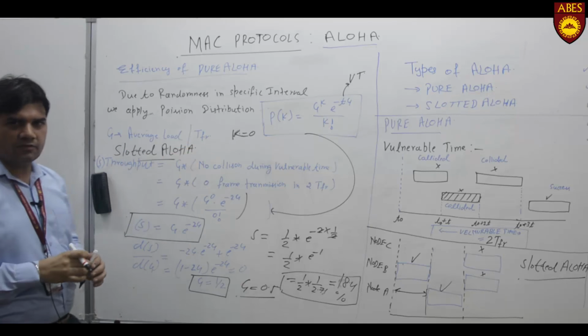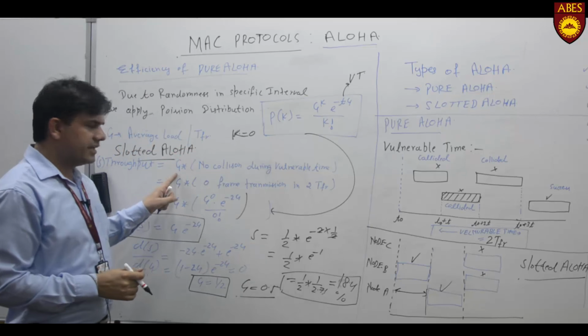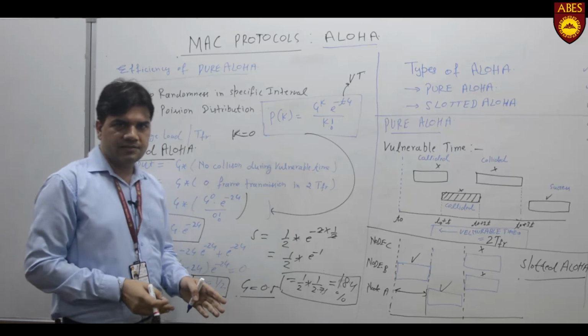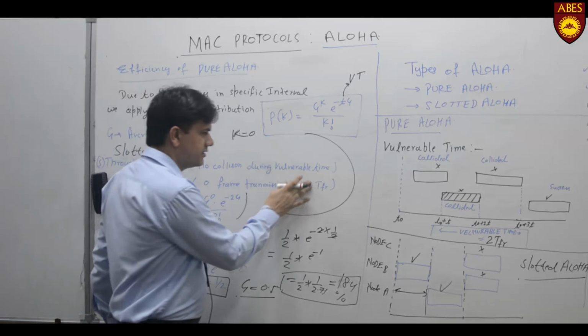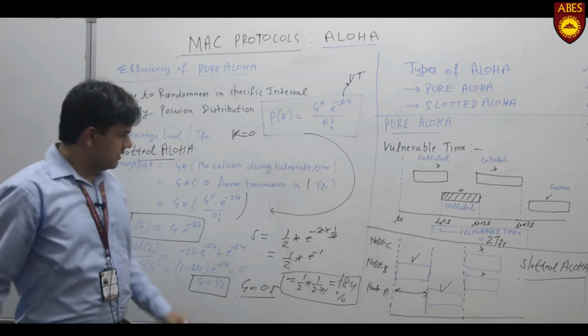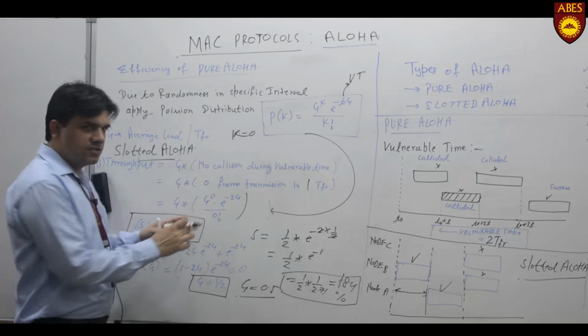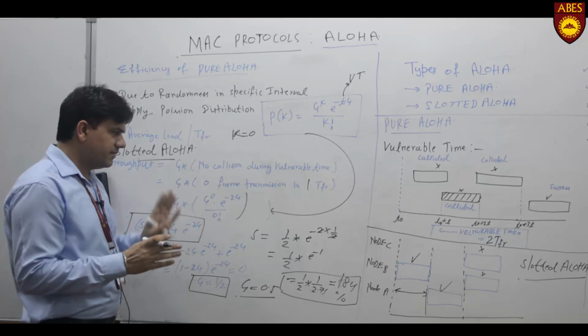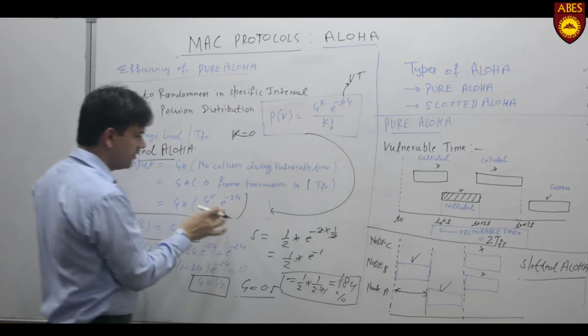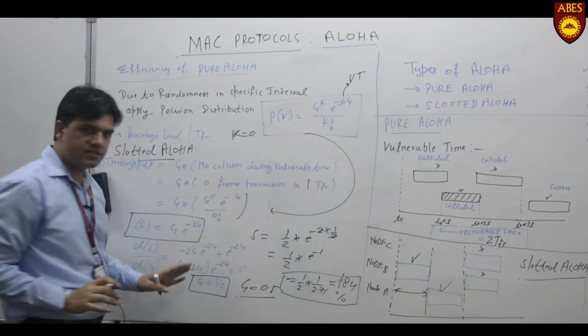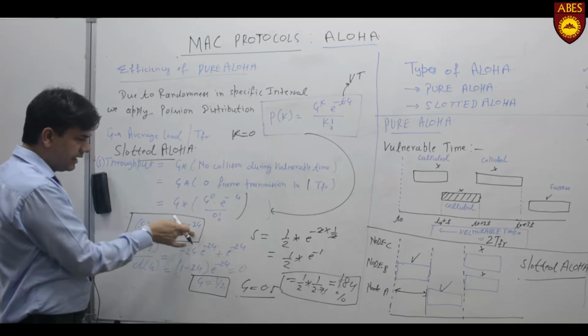For slotted Aloha, what will be the changes here? Again G, some load is being offered to the channel, with no collision during the vulnerable time. Vulnerable time in this case is 1 TFR. Now G raised to power 0 means 0 frame transmission by others, this would be the same. The T value, previously it was 2, now it will be 1, that means minus G upon 0 factorial, again this will be replaced.